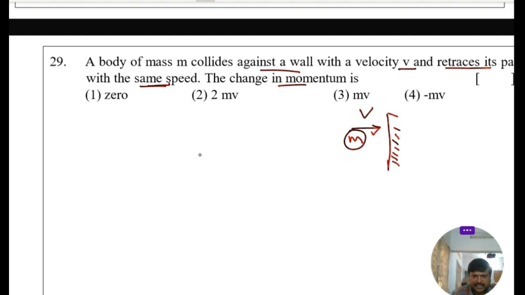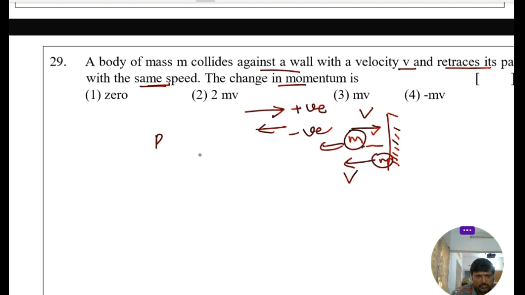It retraces along the same path after collision with the same speed v. Consider this direction is taken as positive and this direction is taken as negative. So the initial momentum is equal to mass into plus v. The final momentum is equal to mass into minus v.